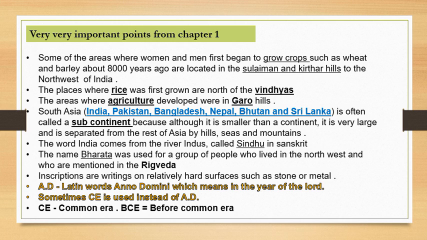So they together constitute a subcontinent. Though they are smaller in size as compared to a continent, we still call them the subcontinent because they have a lot of physical relief features. For example, India has mountains, plateaus, desert, and islands also. The second thing is that the subcontinent is separated by hills, seas and mountains. So that's why we call it a subcontinent.